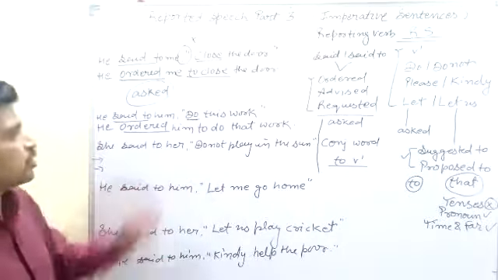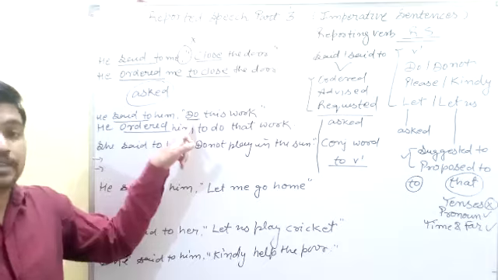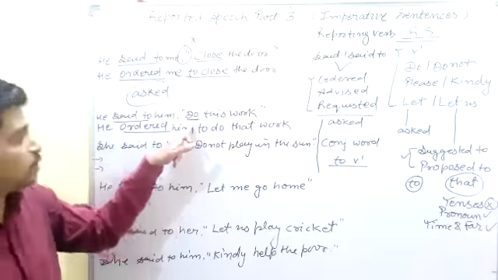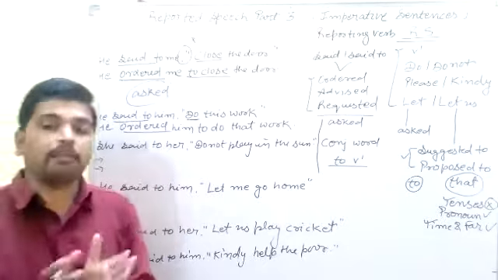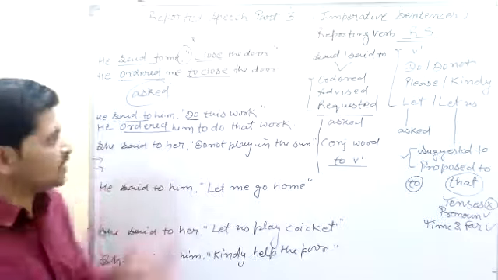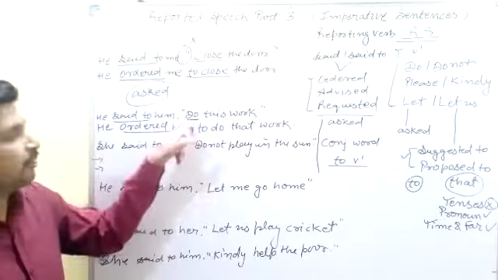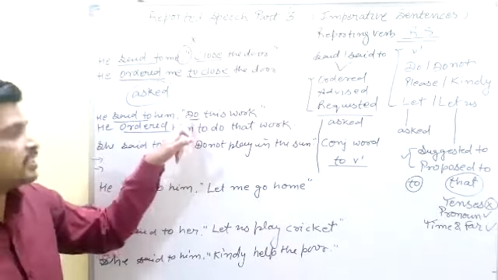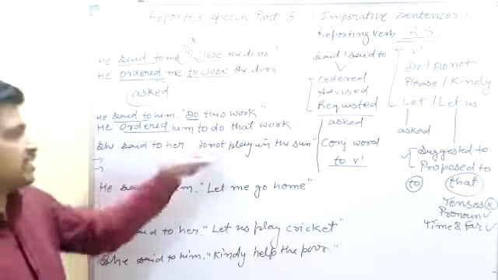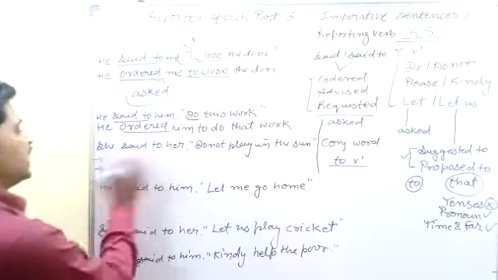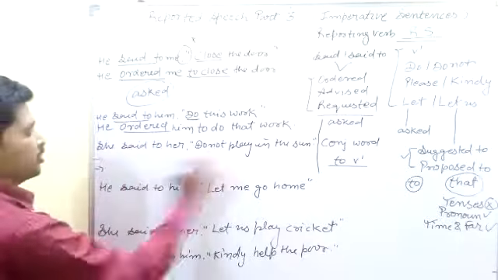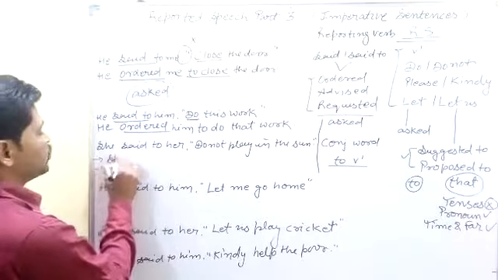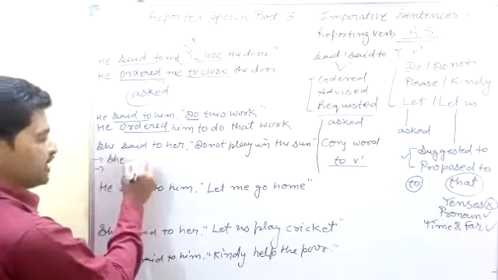One more thing, students: "do" here is not a helping verb. In this place, "do" is a main verb. How can we say that? Because it is the first form of the verb, the main verb, in "do this work". It is not a helping verb, it is a main verb. So now we can change the sentence into indirect speech. The next sentence is "Don't...". First of all, we can use advised or ordered.